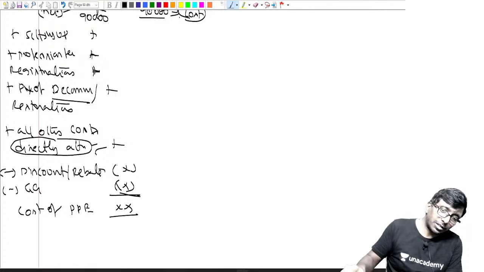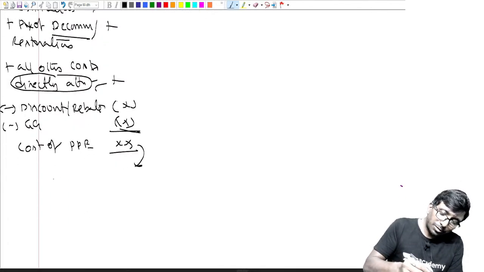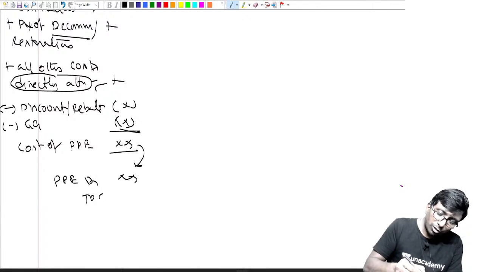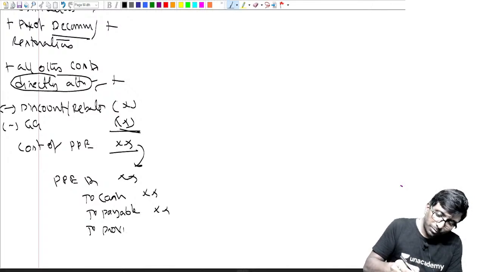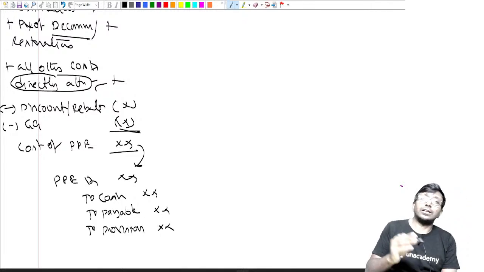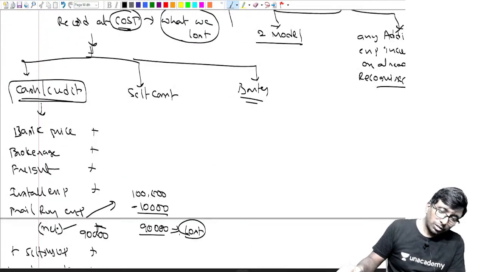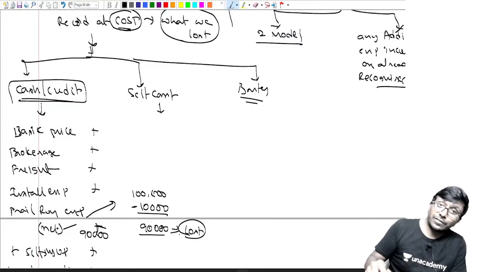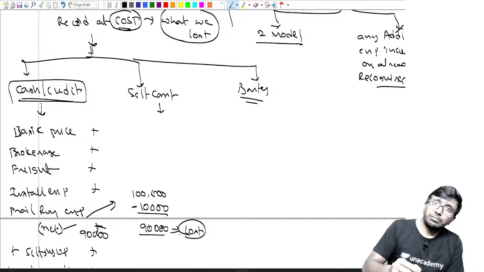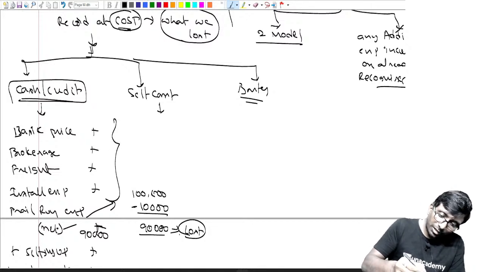Whatever number comes here, then you will say PPE account debit, and the entry number 2 is credit: you must have paid cash, or it may be payable, or it may be a provision. Agree? Like that we will be taking care. Fine. Now, sir, if it is self-construction, if you only constructed some building and so on, then what will happen?